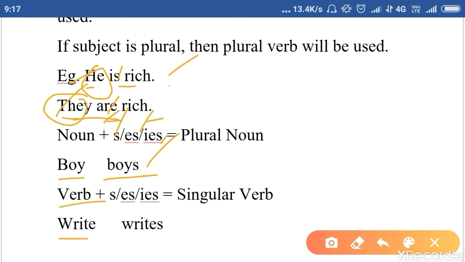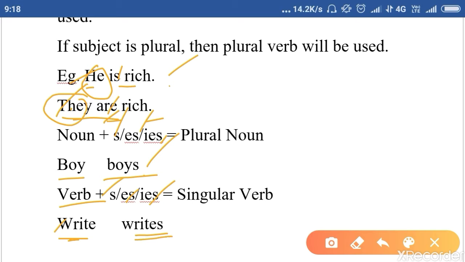Actually, the root form of the verb is always plural in nature. Clear? For example, write, wrote, written. So this is the first form. So how can we make it singular? It's very easy. When we add s, es, or ies to a verb, it becomes a singular verb.